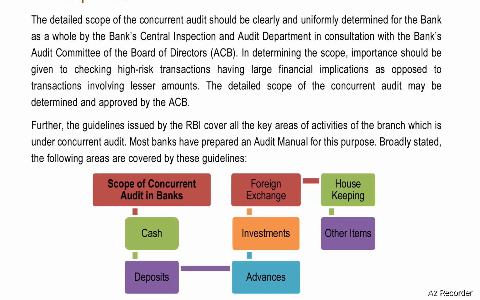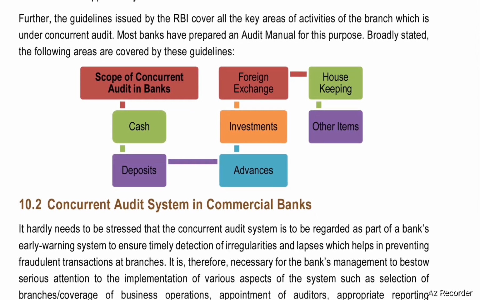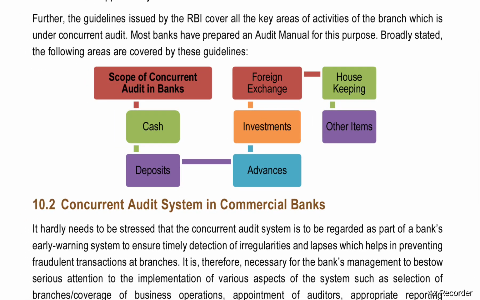Further, the guidelines issued by RBI cover all the key areas of the activities of the branch, which is under concurrent audit. Most banks have prepared an audit manual for this purpose. Broadly stated, the following areas are covered by these guidelines: scope of concurrent audit in banks, cash, deposits, advances, investments, foreign exchange, housekeeping, other items.